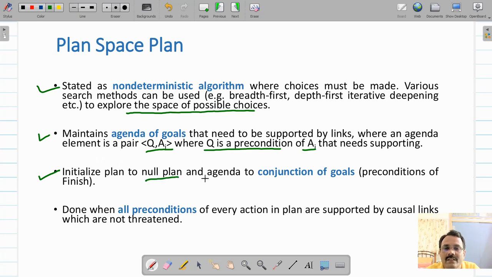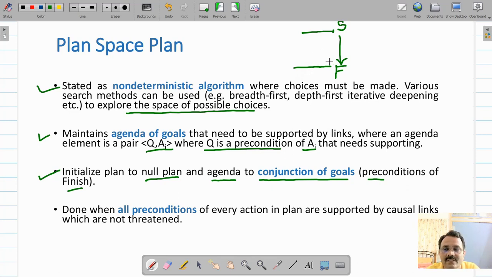Then you will have the initial plan, which will be a null plan initially, and an agenda with a conjunction of goals. That conjunction of goals will be the preconditions of finish, because your initial plan is something like this. We have the start step, then the final step, and then here we have the effectors of start. That's how you can define your initial state, and here you will have the preconditions of finish that you will finally be achieving.